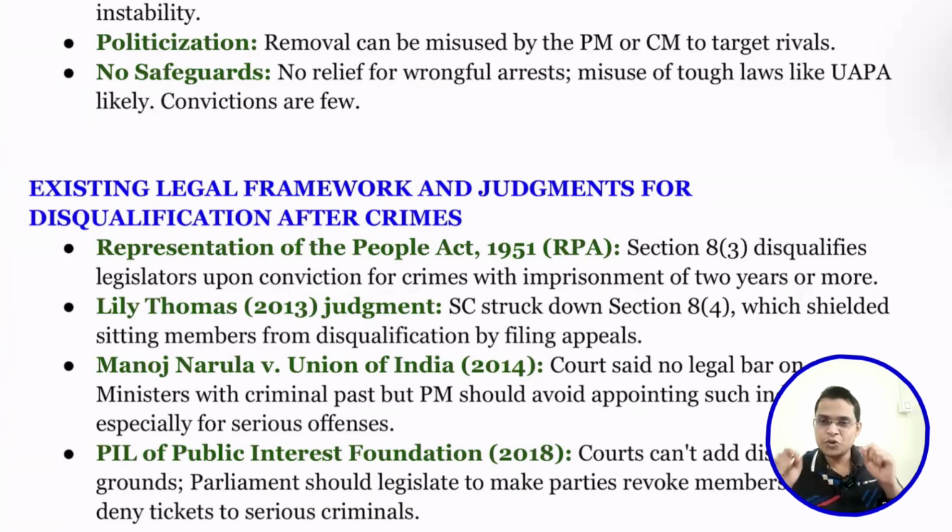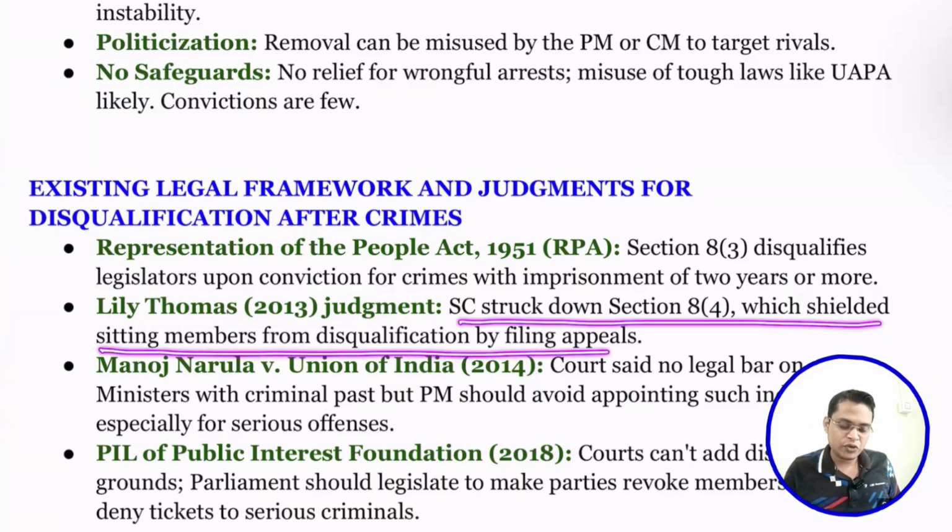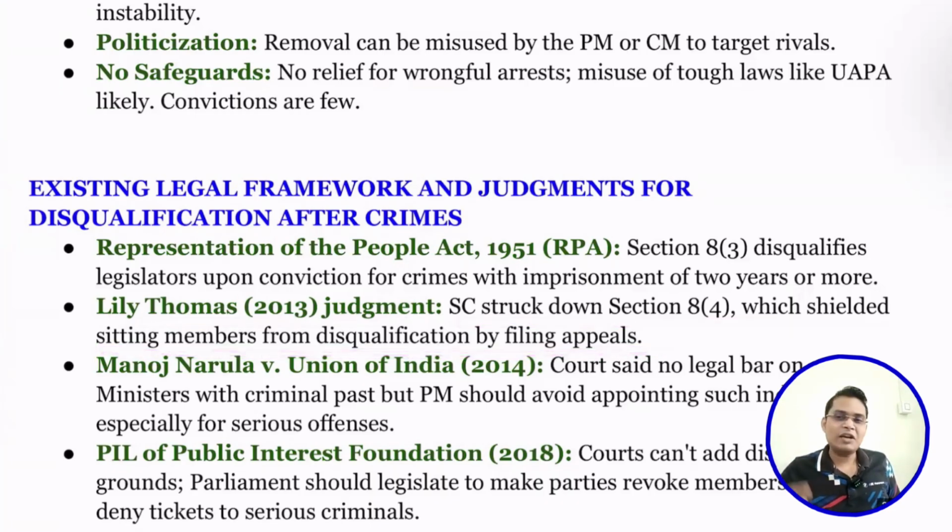That is what politicians used to do. But the Supreme Court said that once you are convicted with imprisonment of more than 2 years, you have to be disqualified even if you are filing an appeal in the High Court or in the Supreme Court. So it struck down Section 4, which shielded sitting members from disqualification after filing an appeal. You can file an appeal, no issue, but you have to be disqualified if you have imprisonment of more than 2 years, even if given by the lower court.